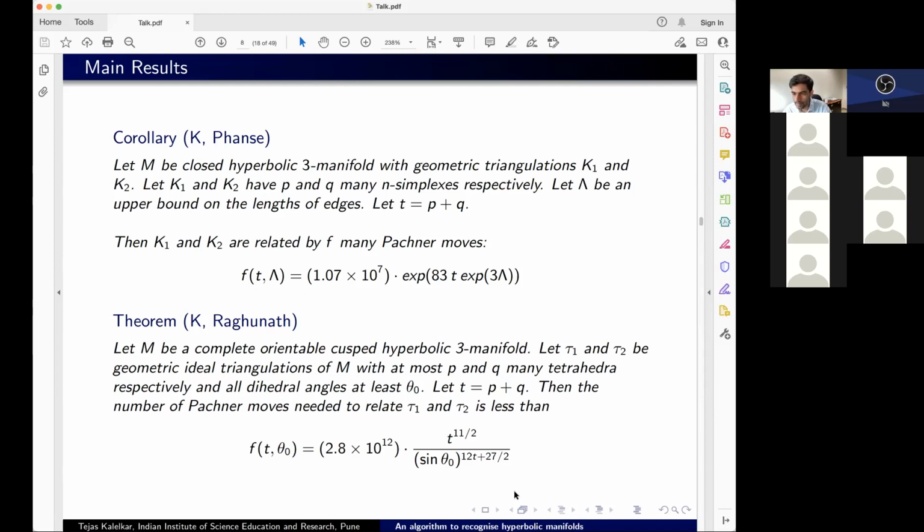Yes. So when you have a geometric triangulation, and suppose you have 2 equivalent ones, does it say anything about the geometry? Right. So for hyperbolic manifolds, of course, we have Mostow-Prasad rigidity, right? So if I say homeomorphic, then it is isometric. Okay, thank you. Yeah. And in fact, even for low dimensional spherical manifolds, I think less than dimension 6, we have this kind of rigidity. So homeomorphism again implies isometry.